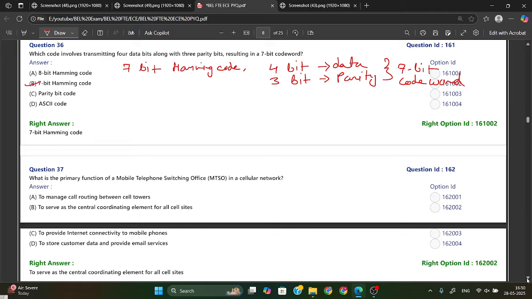If you see the 8-bit Hamming code, in this we have 4-bit data and 4-bit parity.